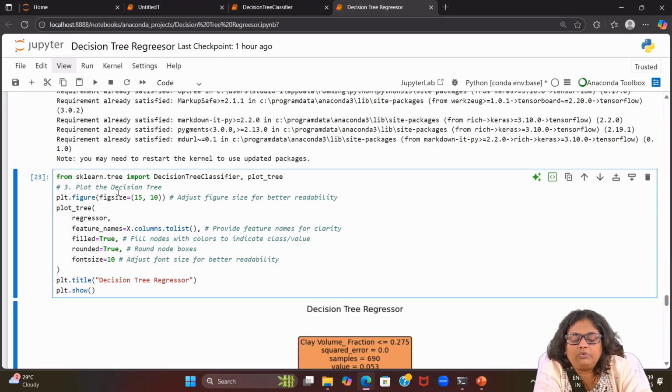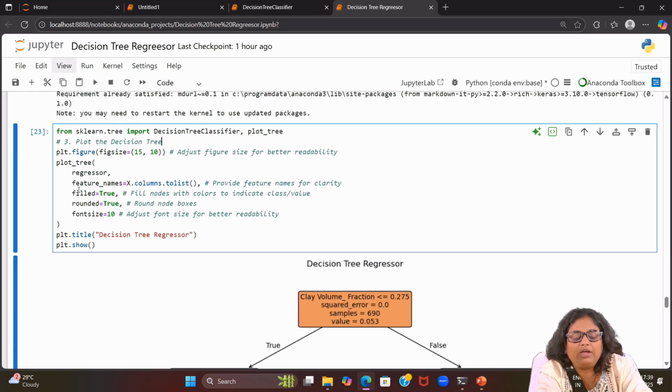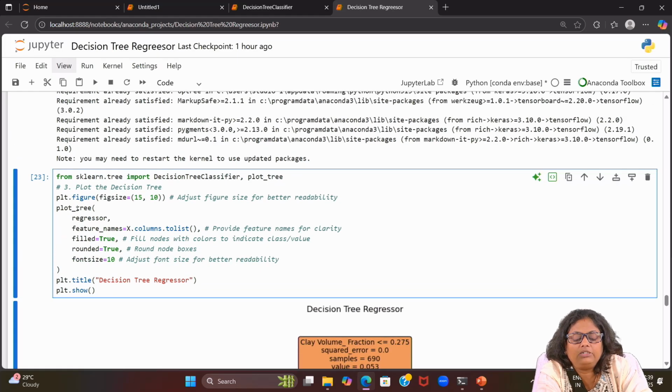Next, from sklearn.tree we are importing DecisionTreeClassifier and plot_tree. To plot the tree, with plt.figure we have set a fixed size, adjusting the figure size for better readability.